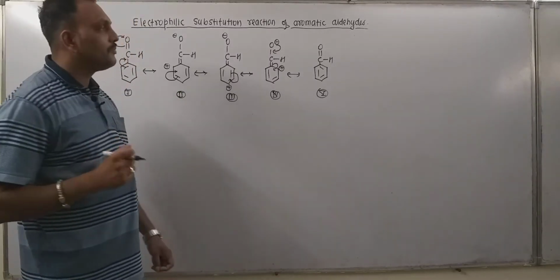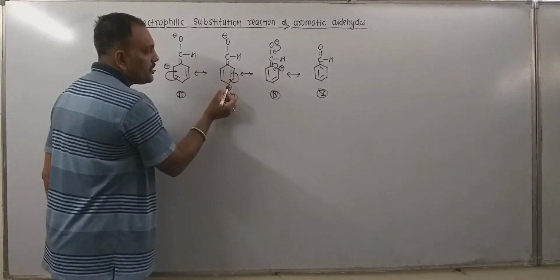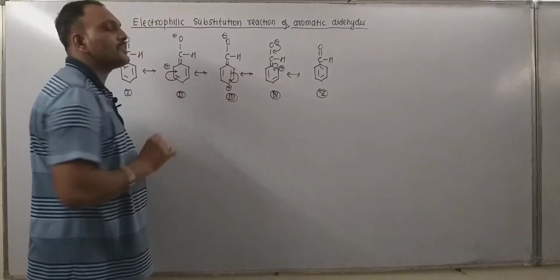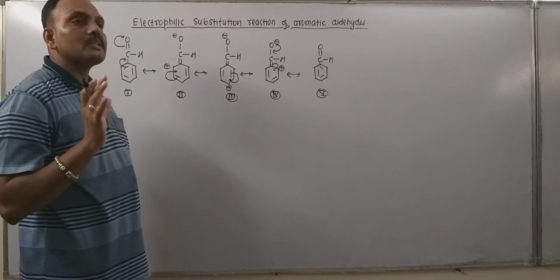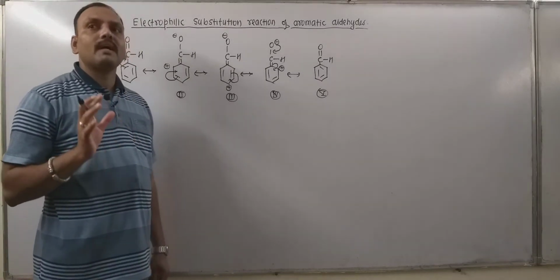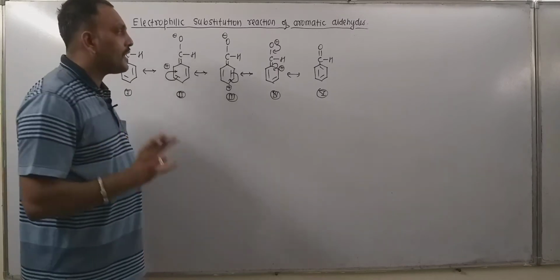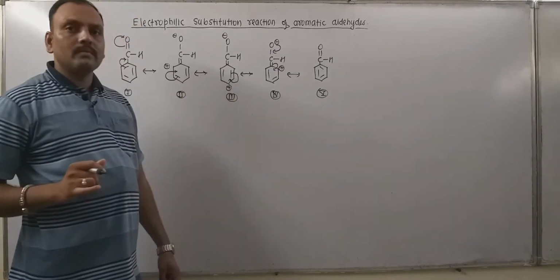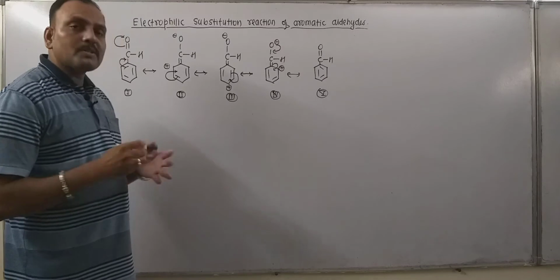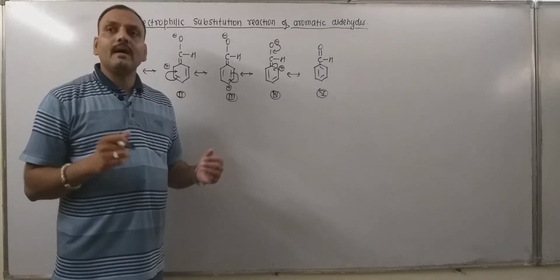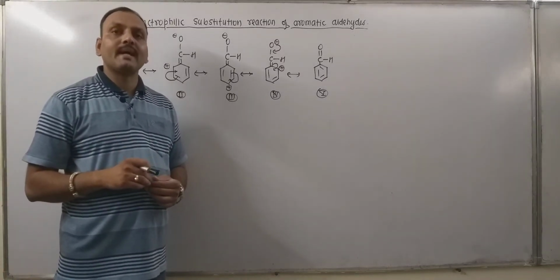It means that position number 2, position number 4 and position number 6 are not susceptible to the attack of the electrophile. I mean the electrophile would not attack at these sites. Then the possible area for the electrophile to attack on the ring